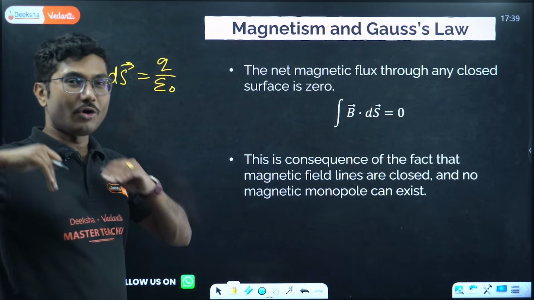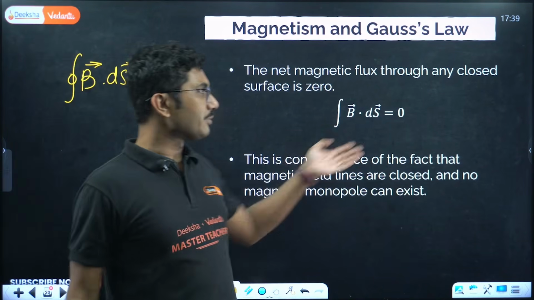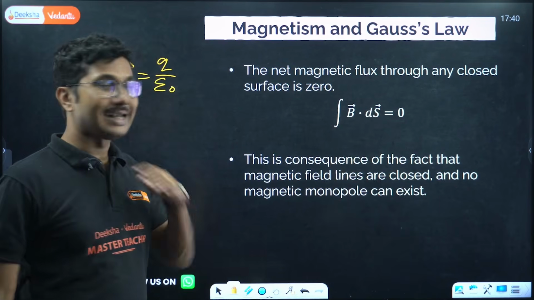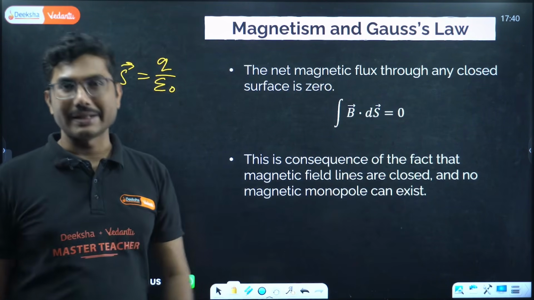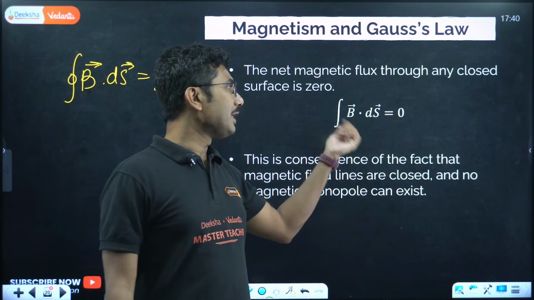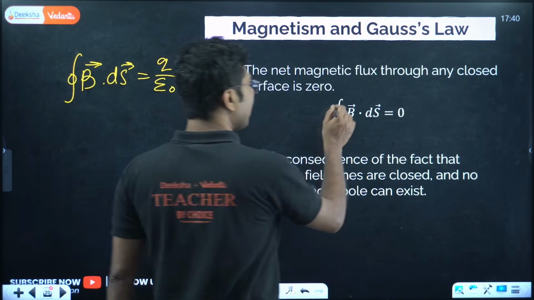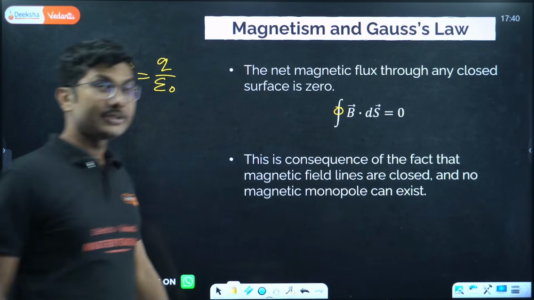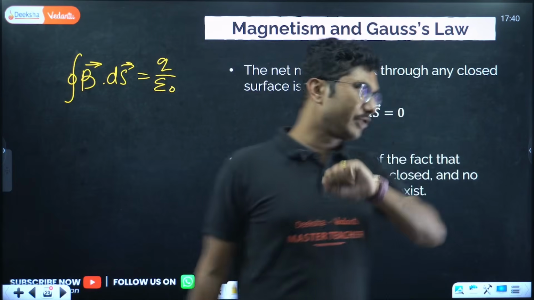Magnetic poles always exist in pairs. This is a consequence of the fact that magnetic field lines are closed and no magnetic monopole can exist. Okay, no magnetic monopole can exist. That's why the integral of B dot ds over a closed surface is always 0. B dot ds over a closed surface is always 0. That is a super duper important point. Remember that.